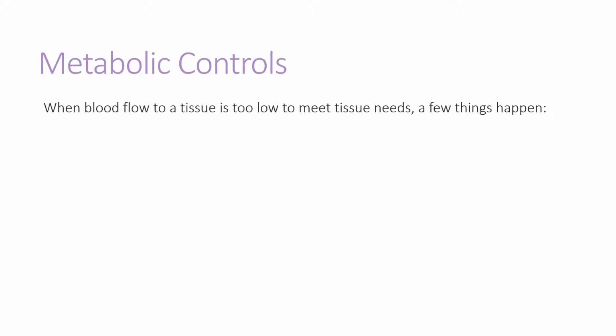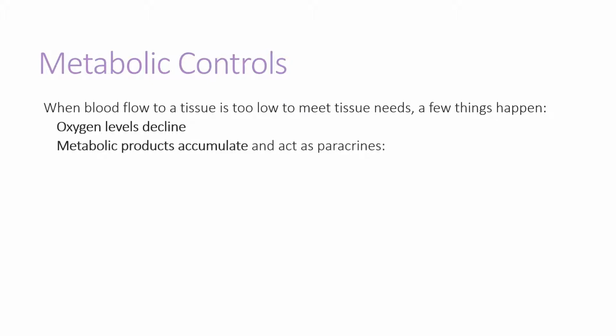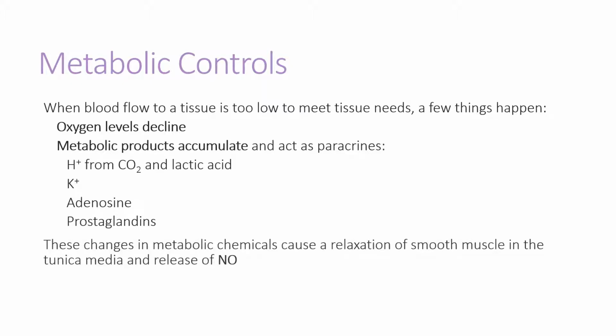When blood flow to a tissue is too low to meet tissue needs, a few things happen. Oxygen levels decline, metabolic products accumulate and act as paracrines, or localized signals. These metabolic products include hydrogen ions from carbon dioxide and lactic acid, potassium ions, adenosine, and prostaglandins. These changes in levels of metabolic chemicals can directly cause relaxation of smooth muscle in the tunica media, and